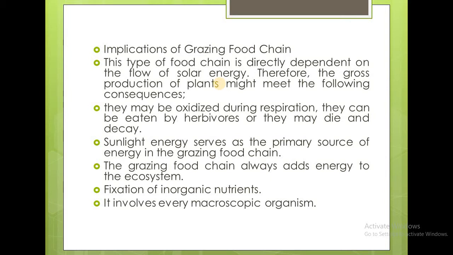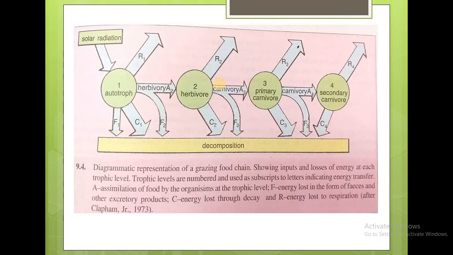The grazing food chain always adds energy to the ecosystem and fixation of inorganic nutrients, and it also involves every macroscopic organism. So this is the diagrammatic representation of the grazing food chain, how the autotrophs utilize the solar energy in the preparation of food, and you can see the